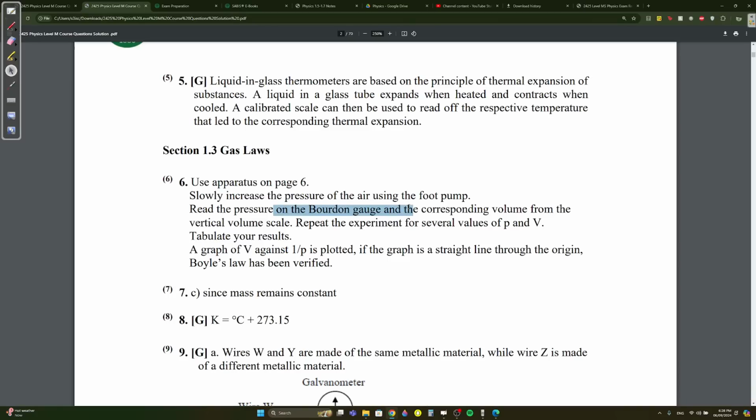The pressure can be read on the gauge and the corresponding volume from the vertical volume scale. That's two choices: read the pressure on the gauge, and then read the volume of the air from the vertical volume scale. Then, V against 1 over P is plotted; it's a straight line passing through the origin. These were the three choices, and I got it wrong because, honestly, I didn't study this.